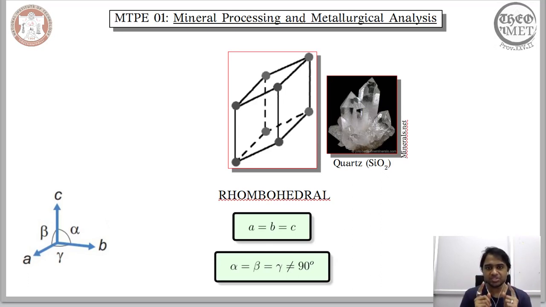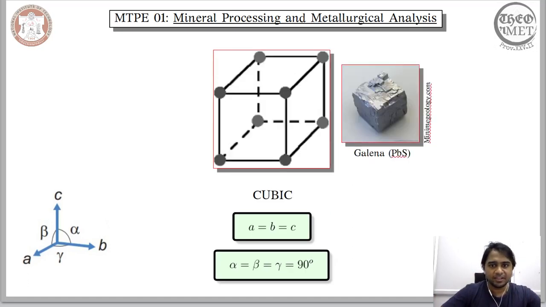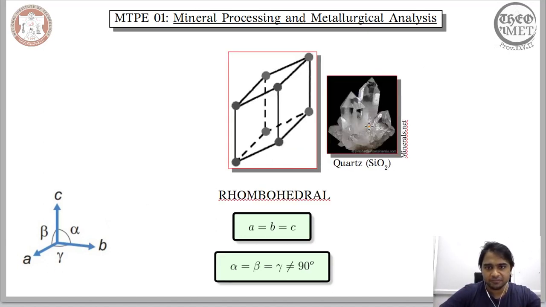Now it is also interesting to note that the regularity in the arrangement of the entities is not observed only within the minerals, but it is also observed on the surface of the mineral. You can see that even in galena there is a definite shape or definite regularity that you can observe on the surface, and the same regularity can also be observed on the surface of the quartz.